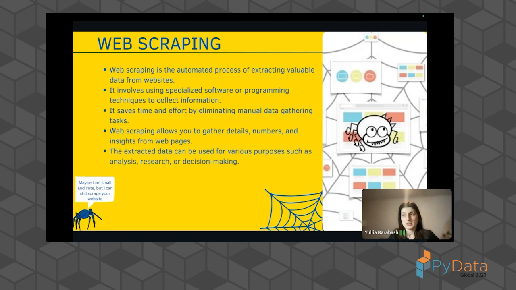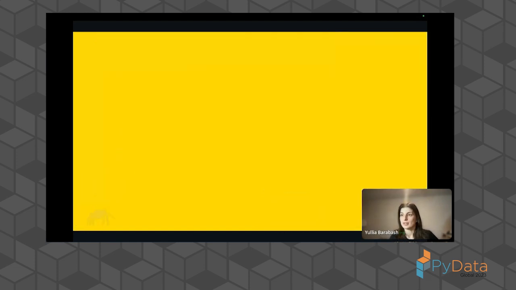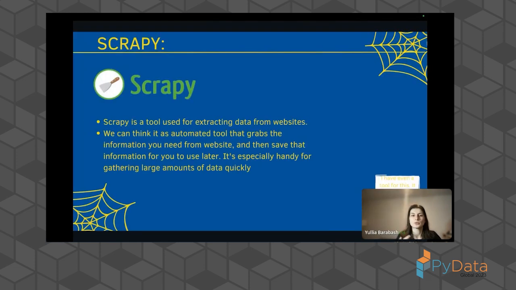And also some businesses define their decisions based on the data, on the trends, the clients, what they want and what they buy at a certain point of time. So data right now is very important. But is there a possibility to track and collect this by using Python? And we have a magical library, and this library is called Scrapy.